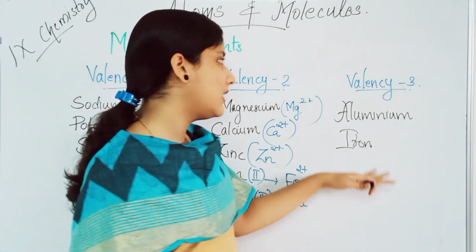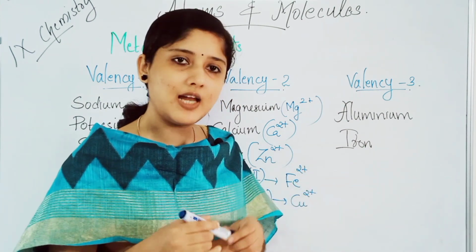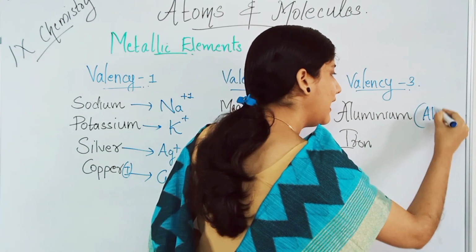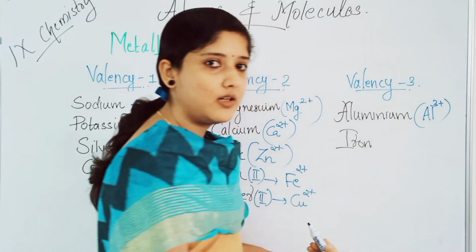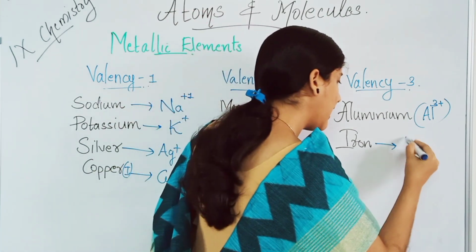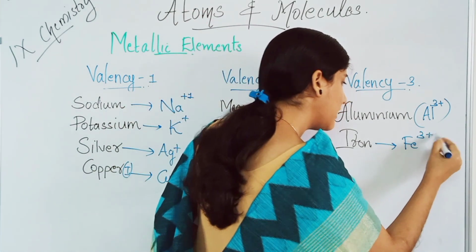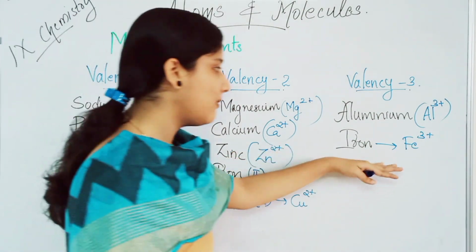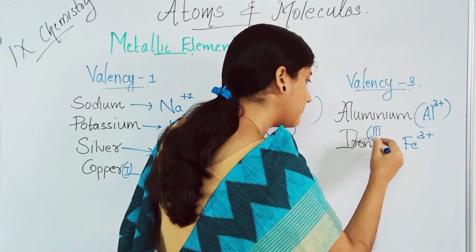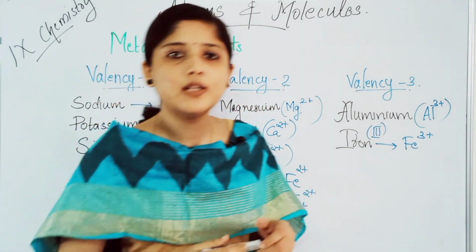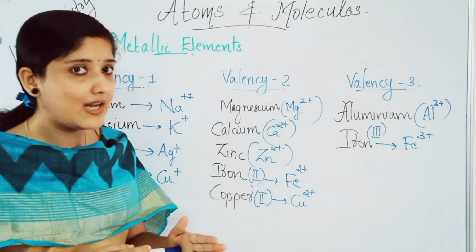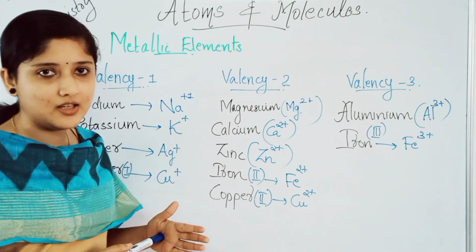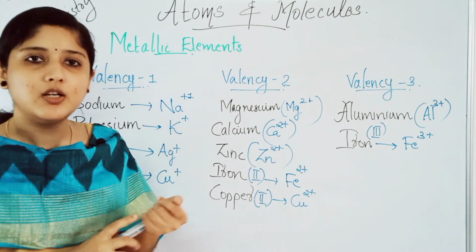Clear? Next, metallic elements having a valency of plus 3. That is aluminium, Al3 plus. And also iron, Fe3 plus. We already saw iron showing 2 valency, Fe2 plus. Similarly, iron also shows 3 valency. So, copper shows plus 1 valency and plus 2 valency. Similarly, iron with plus 2 valency and plus 3 valency. Take care of these elements showing 2 valencies.